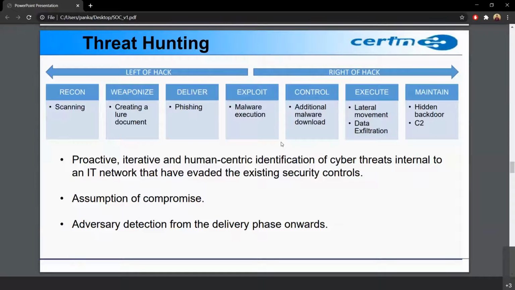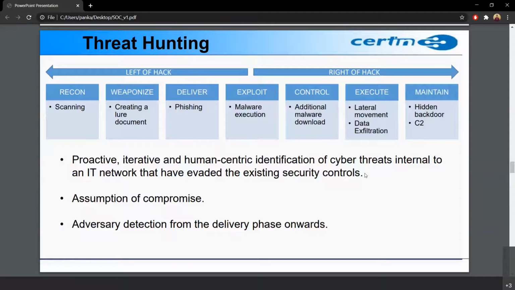Okay, so these seven steps that you are seeing are basically the cyber kill chain process. This is used for cyber threat hunting. This is the Lockheed Martin cyber kill chain process. So I'll explain this part. The first step is reconnaissance.